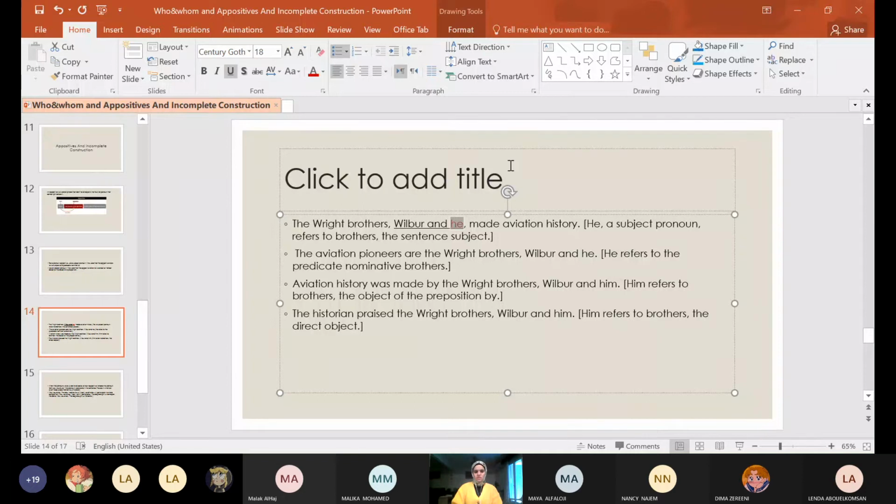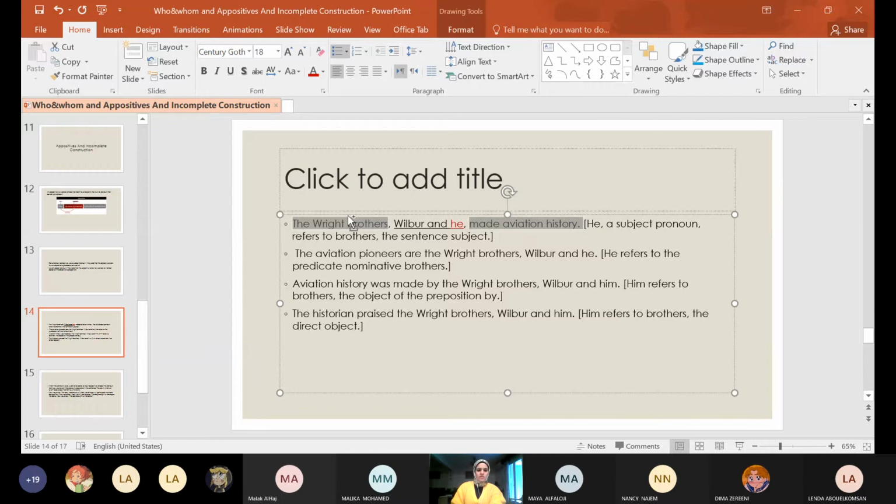Okay, Wilbur and he. Why do I use he? Because it refers to a subject. The sentence is: the Wright brothers made aviation history. So this is the main sentence. What is Wilbur and he? This is an appositive to brothers. Because the Wright brothers here is the subject, it will be he.